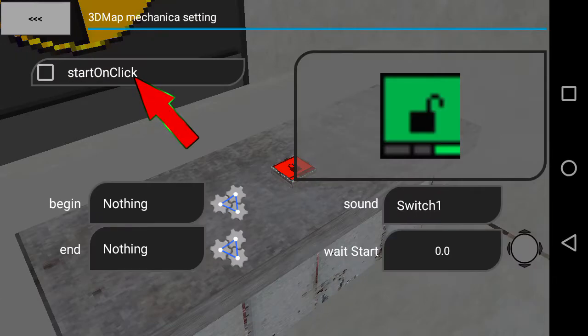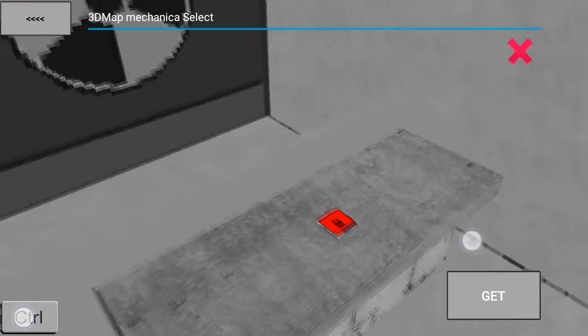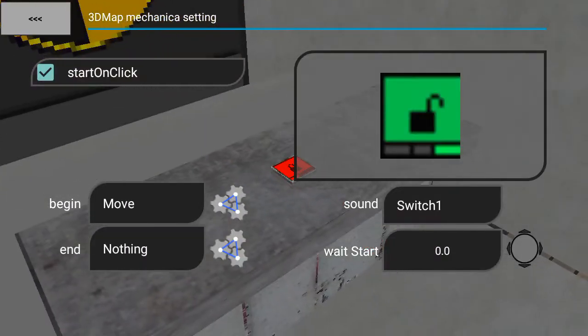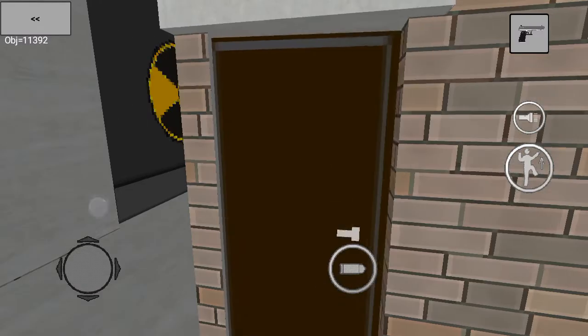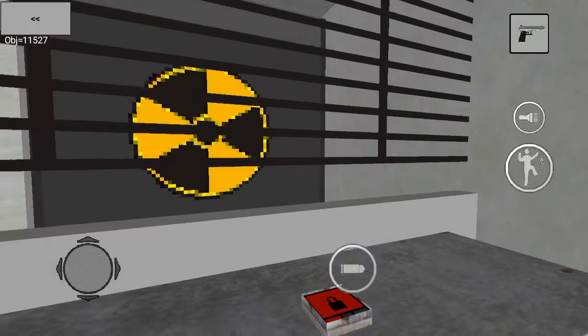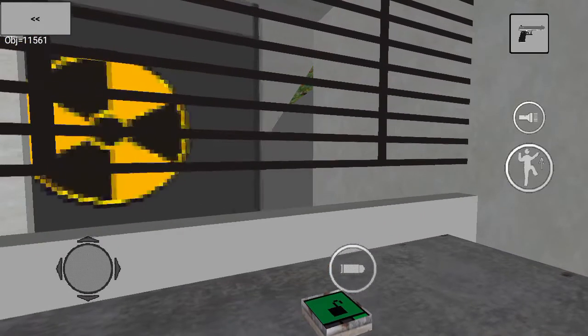Turn on the Start on Click checkbox so that the mechanism starts when it's clicked. Now we define the mechanism that it will run. This is our door. It's time to check. Excellent!